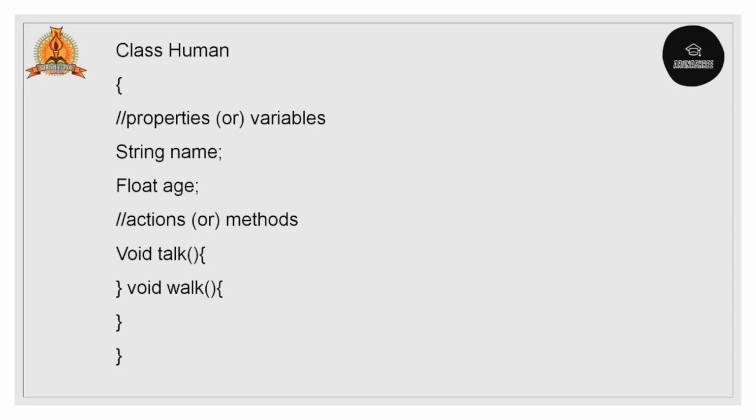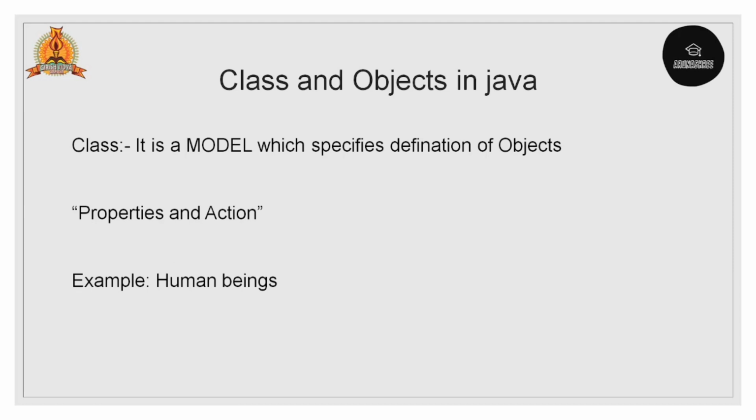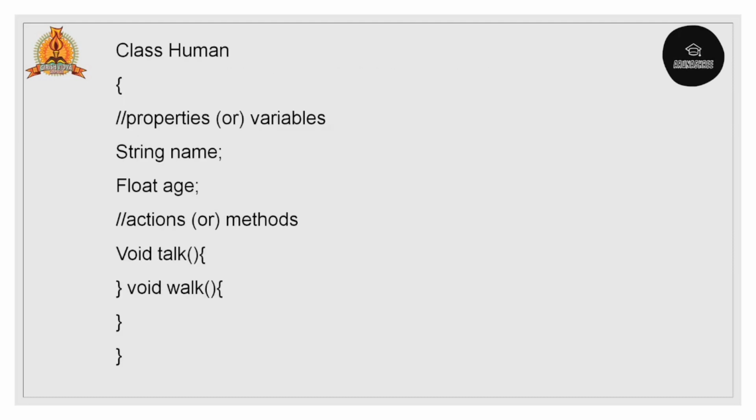Next, when all the objects are combined, then only we call it a class. A class is nothing but a set of objects. For example, combining all the students in a single class is called a class. Here we are taking the example class Human being. Properties are variables. We are adding two properties, that is name and age. So these are two properties of a human. And actions, what all he will do: talk, walking. So this is an example of a method, right?